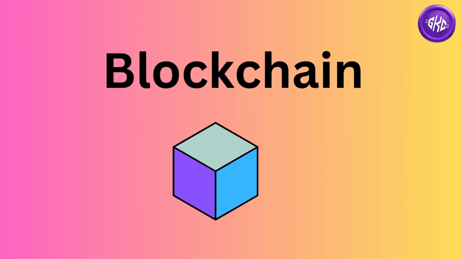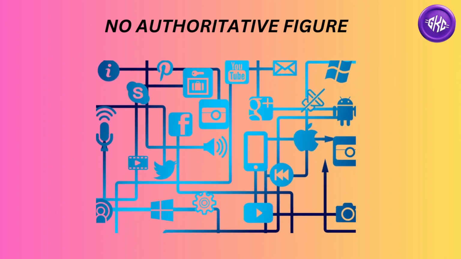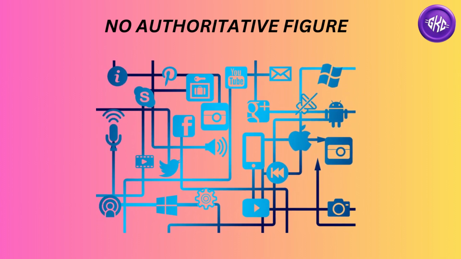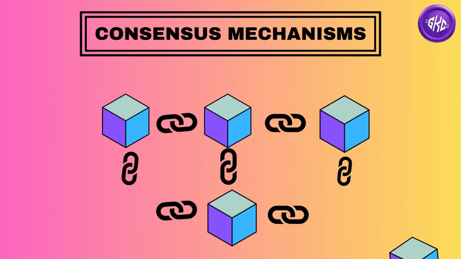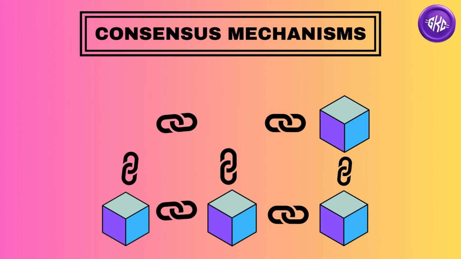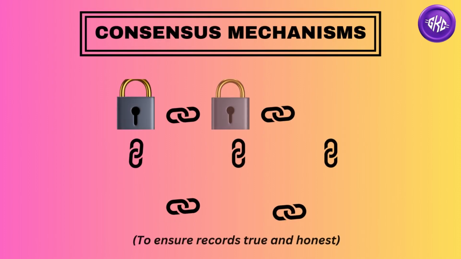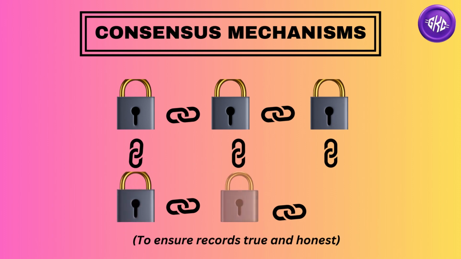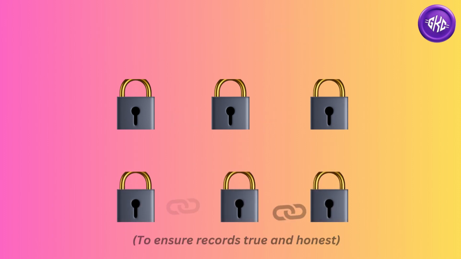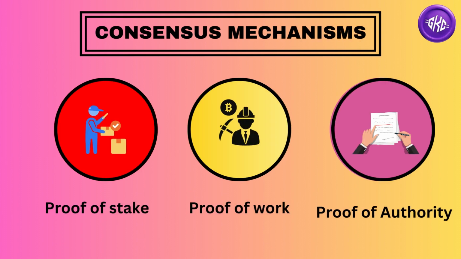Blockchain, the hype word of 2018. But do you know how a decentralized peer-to-peer system with no authoritative figure makes decisions? The answer lies in consensus mechanisms. There are various consensus mechanisms, but they all serve the same purpose: to ensure records are true and honest. The difference is the way the consensus is reached. Here, we will explore 3 types of consensus mechanisms.